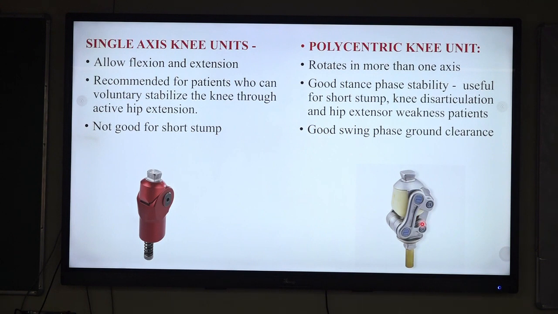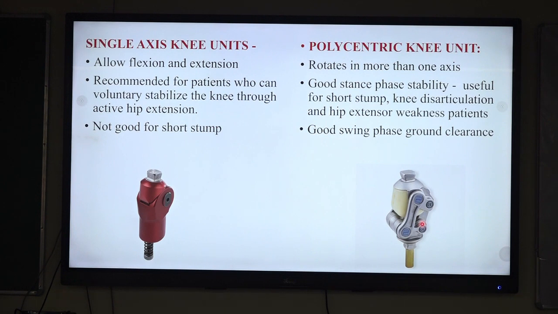The last is the knee joint. The single axis knee joint allows flexion extension movement, and is usually recommended for patients who can voluntarily stabilize the knee joint through active hip extension against the posterior wall of the socket. They are not good for a short stump; they are usually recommended for long stumps only.